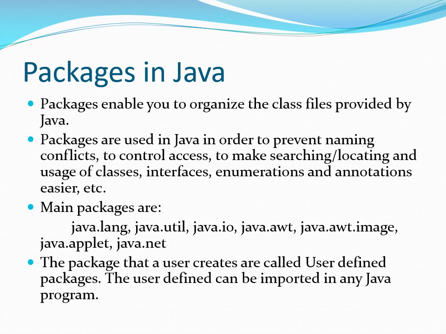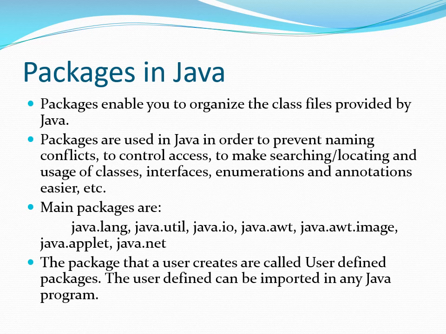Packages are mainly used for preventing naming conflicts. For example, there can be two classes with the same name in two different packages, making searching and locating of the classes easier, and providing control access using the protected and default access specifiers as we discussed. A package can be considered as data encapsulation or data hiding. There are two types of packages: user-defined packages and inbuilt packages.